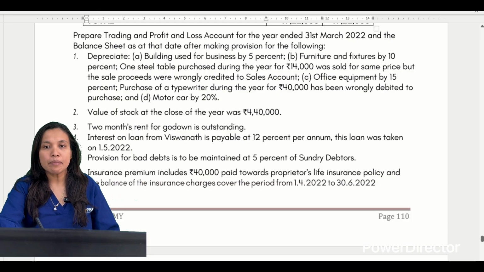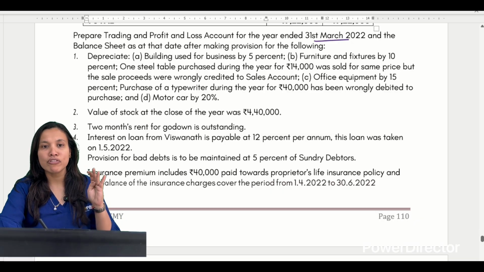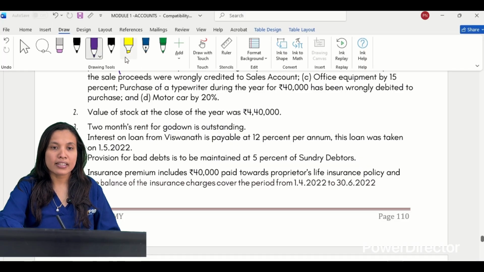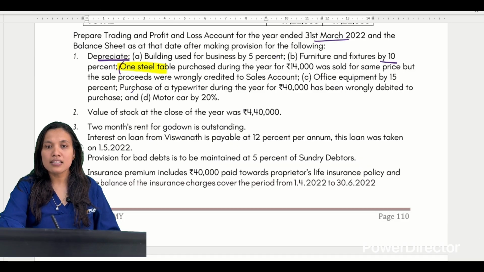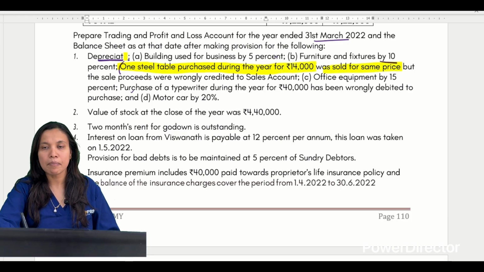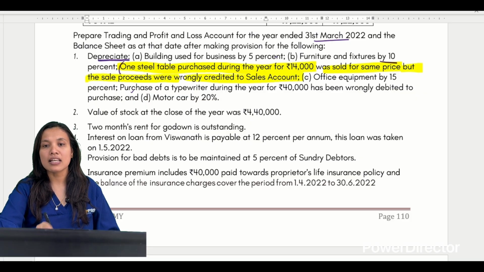Prepare trading and P&L account for the year ended 31st March 22, and the balance sheet as on that date after making the provision for the following. See, what are the adjustments given to us? Depreciate building by 5%, furniture by 10%. If I see here, I find some rectification also. One steel table purchased during the year for 40,000 was sold for the same price. But the sale proceeds were wrongly credited to sales account.